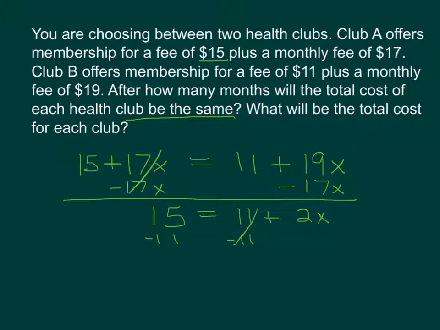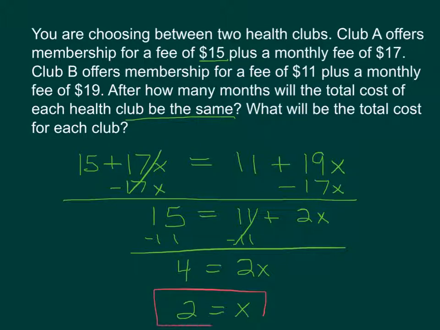The 11s cancel on the right, and we're just left with 2x. And on the left side, 15 minus 11 is 4. Divide both sides by 2, and x is equal to 2. So in other words, in 2 months, the fees will be the same.